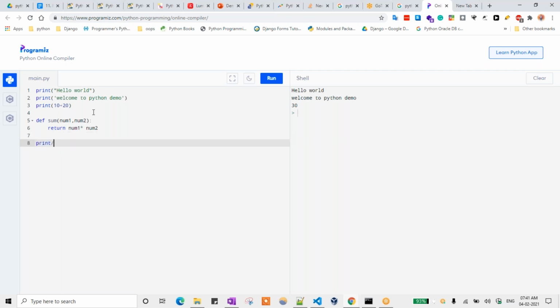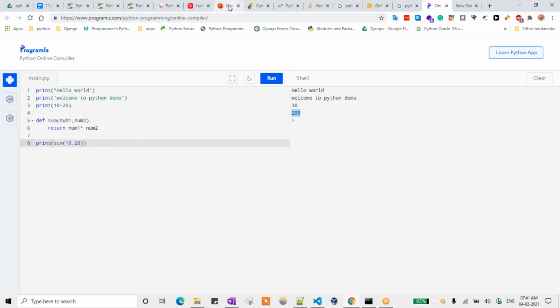Okay. So now I'm calling that particular function. Print of that function, I'm passing 10 comma 20. So num1 equal to 10, num2 equal to 20, and it returns 10 into 20. You need to get the output as 200 here. So now you are getting the output, right? It is checking each and every line of the code. If there is an error, it doesn't move to the next line.